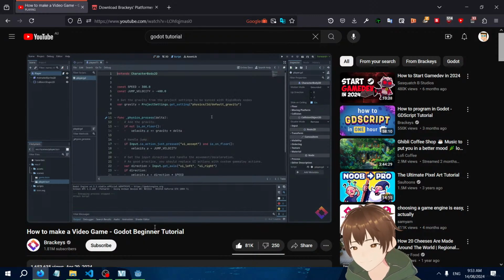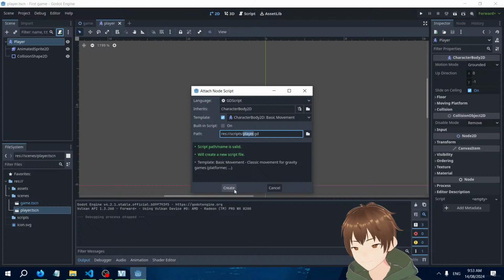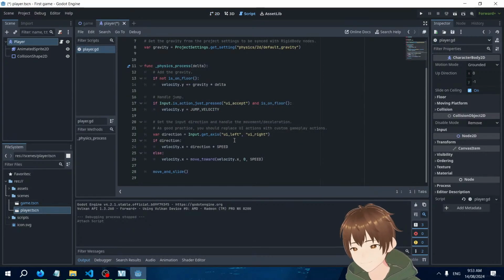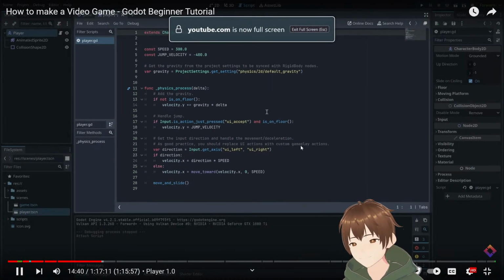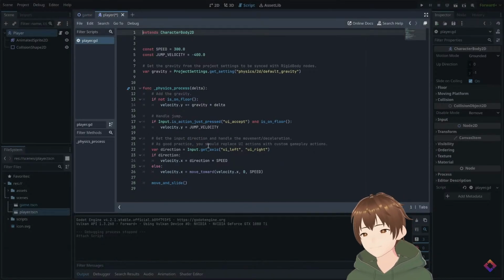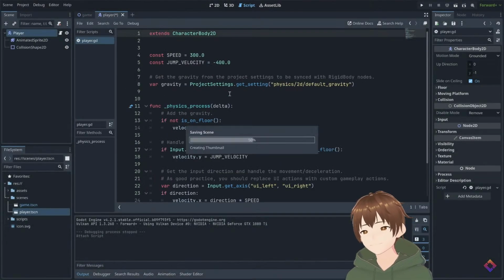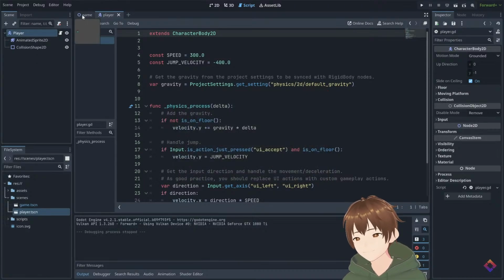Let's hit create. As you can see, this creates a script that will move around our character. I know this might look really confusing at first, but don't worry, we'll look at what all this means later. For now, let's just try playing. And our player immediately falls off the screen. That's because we need to give him a collider to stand on. Right now, our player has a collider, but it doesn't have anything to collide with.